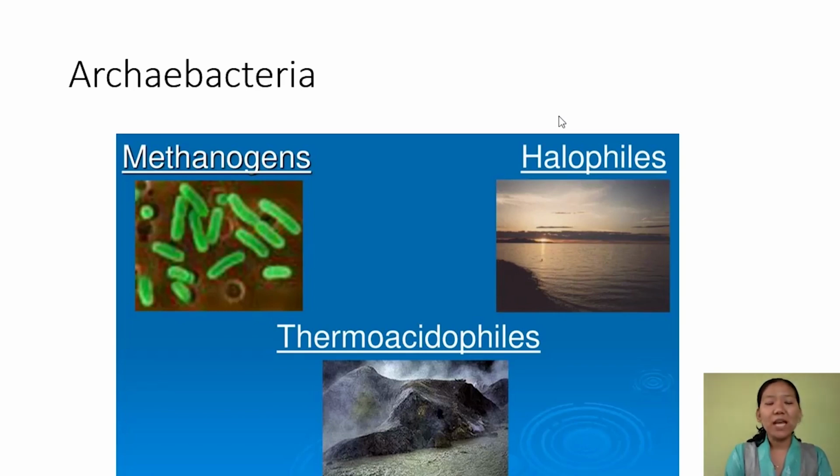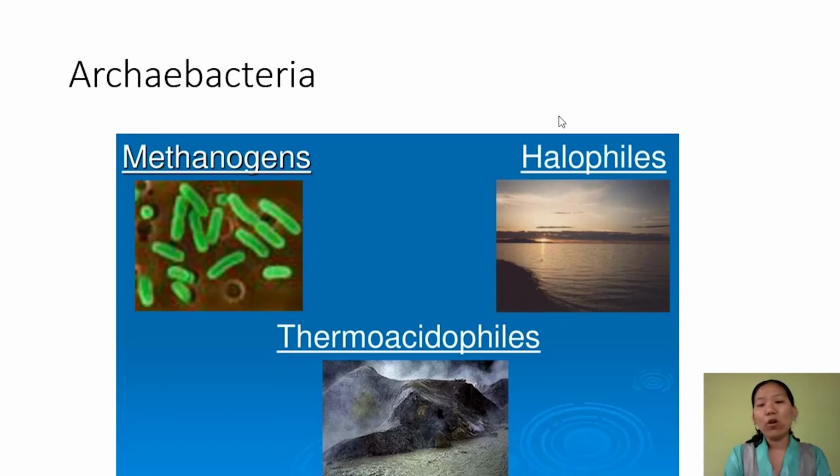This methanogen is also present in the stomach, or you can say guts, of ruminant cattle like cows and buffalo. That is why methanogens are present in cow dung, and when you use this in the biogas plant, we get biogas because of the presence of the methane produced by methanogen.